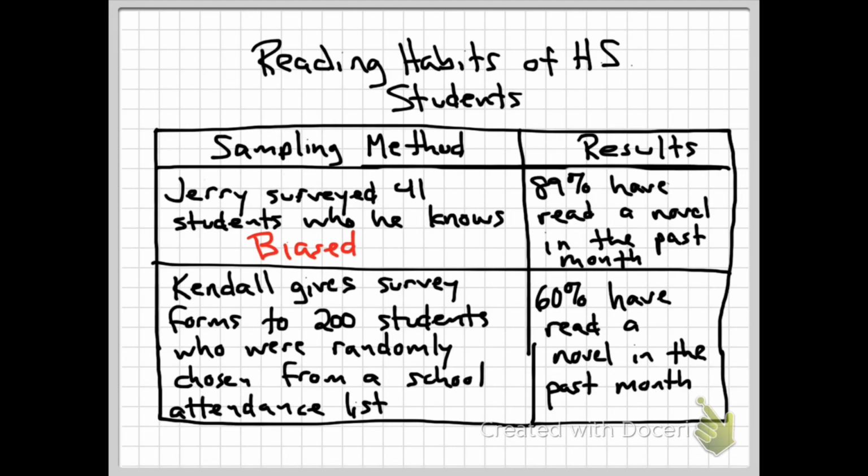We can see that we have 89% have read a novel in the past month. Now, Kendall gives survey forms to 200 students who are randomly, that's the key word right there, randomly chosen from a school attendance list, and her results are 60% have read a novel in the past month. So obviously this is not biased. Kendall is choosing randomly, and it's 200 people.